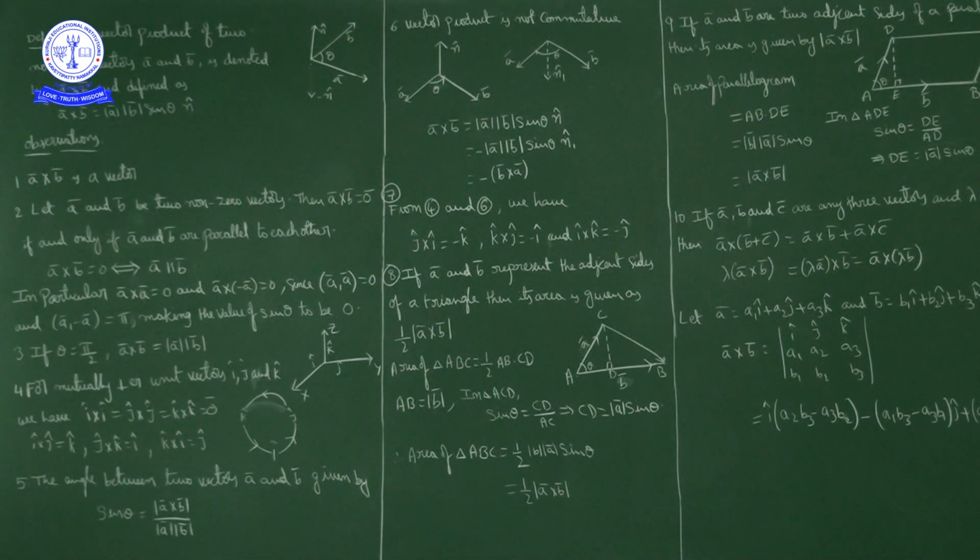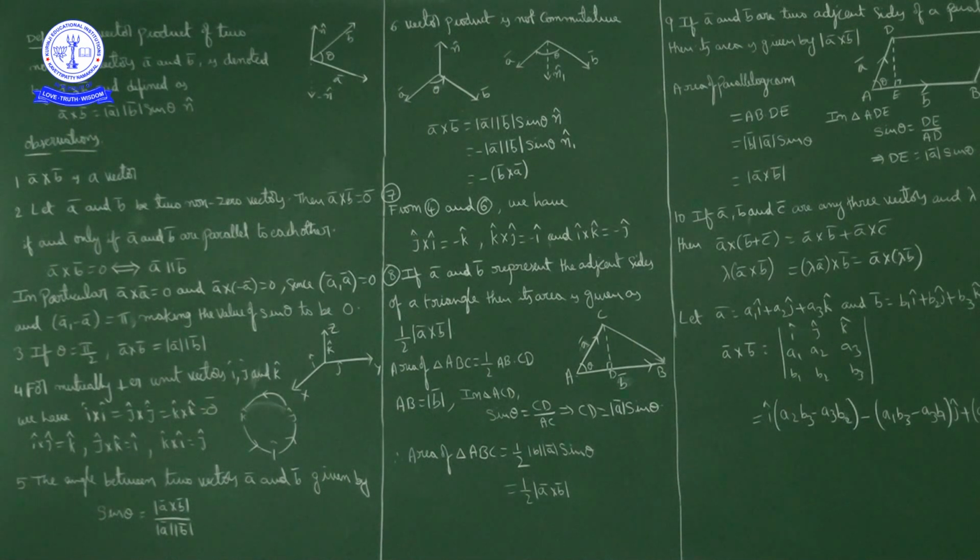Next, if theta is equal to pi by 2, A bar cross B bar is magnitude of A bar into magnitude of B bar into sin theta. Sin pi by 2 is 1, no? So A bar cross B bar is equal to magnitude of A bar into magnitude of B bar into n cap, we can write.